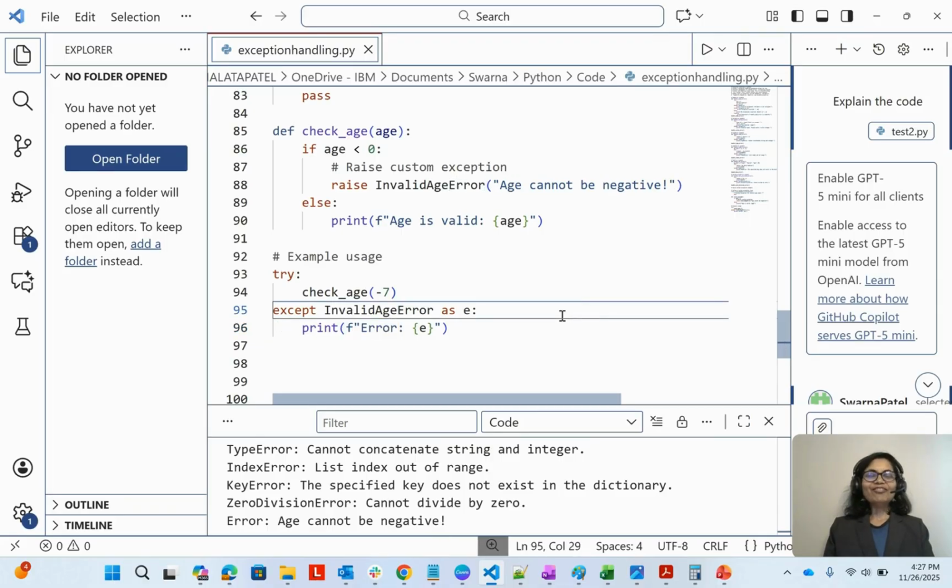Okay, hopefully this exception handling is very clear to you in Python.